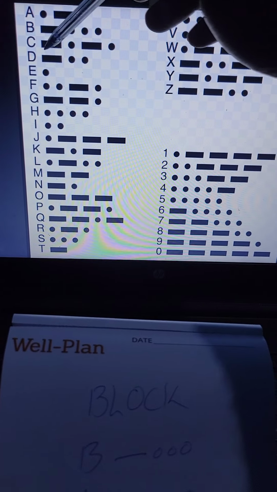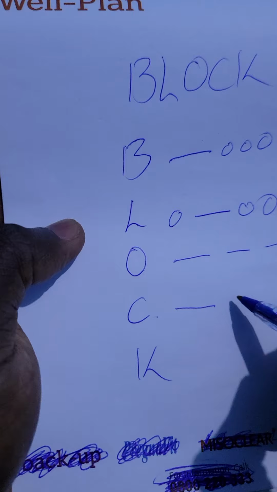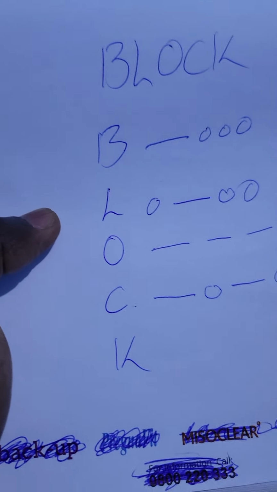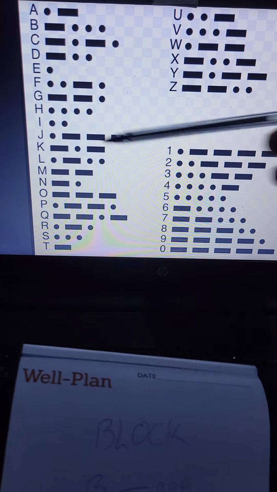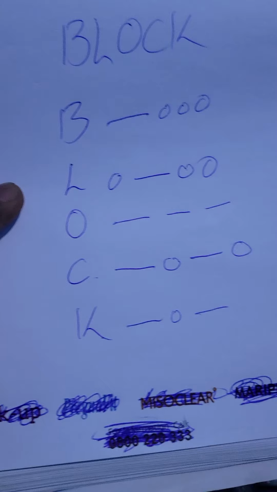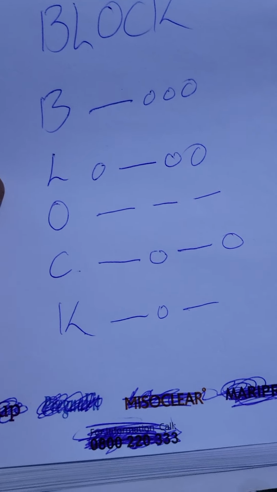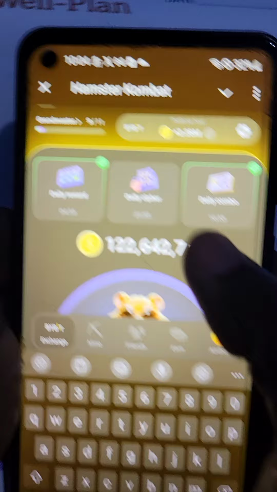Then C. C is here: long press, tap, long press, tap. Then we find K. K is here, it's long press, tap, long press. Now let us get the phone and we put in these Morse codes.